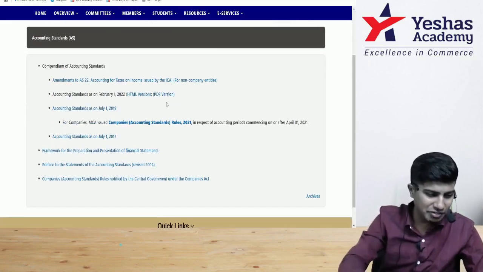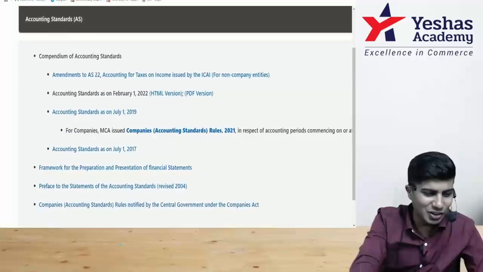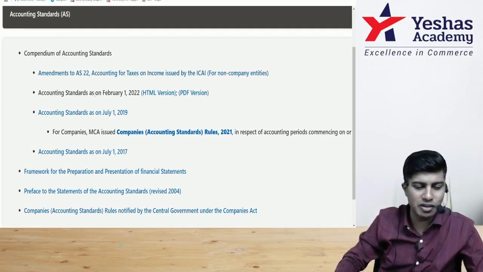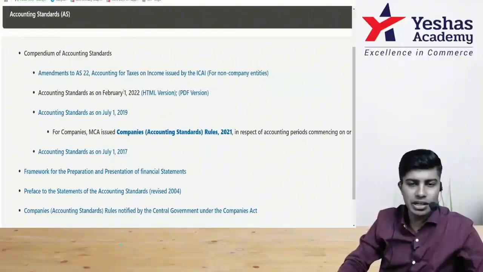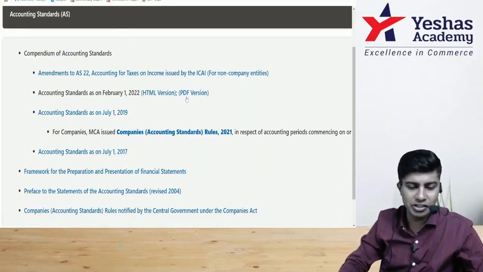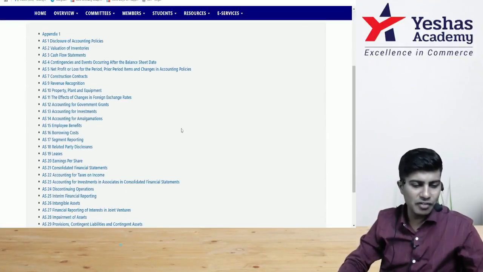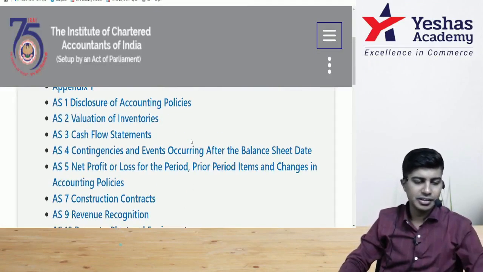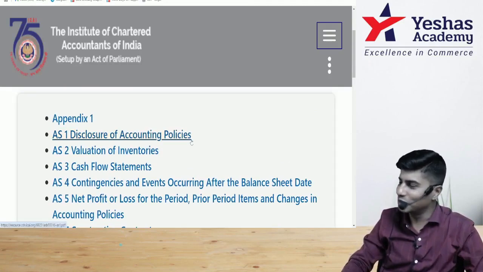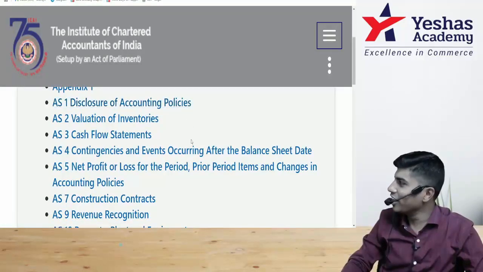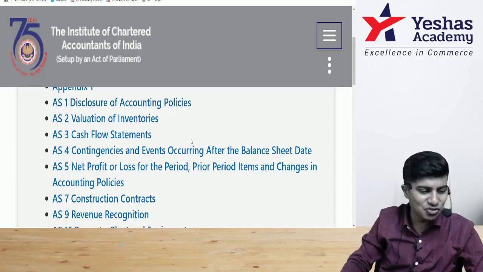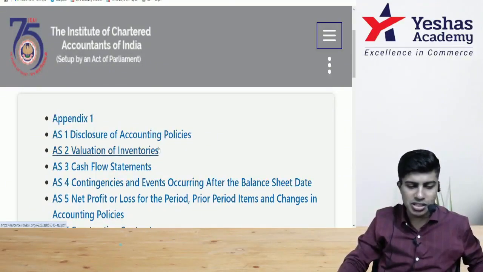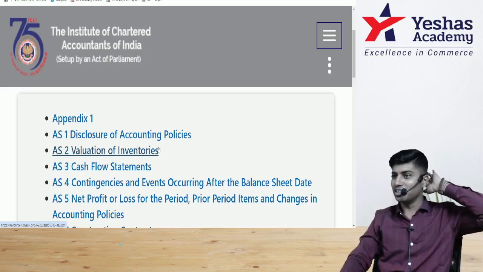If you come here, they have given a compendium. They have given accounting standards as on 1st of February 2022. Let's not open the hypertext markup language version. We'll open the PDF version. If I click on this, again see, you have a big list. AS1 Disclosure of Accounting Policies, AS2 Valuation of Inventories, AS3, AS4, very big names. So these names are there, no? Now this is one more set of accounting standards which are there on the ICAI website.